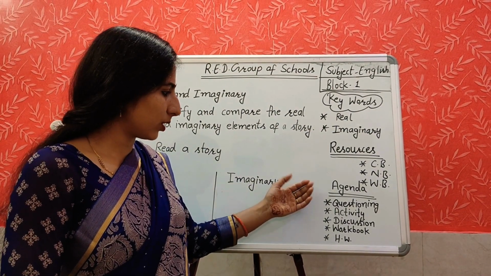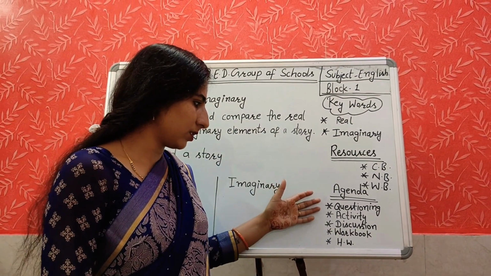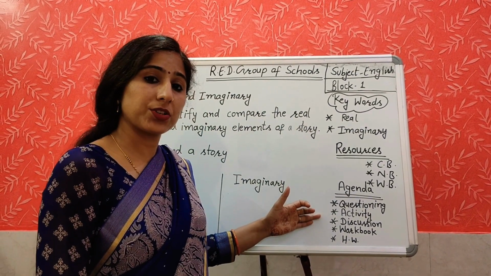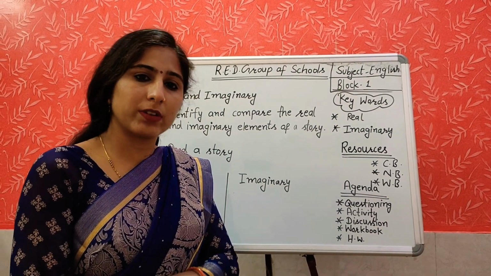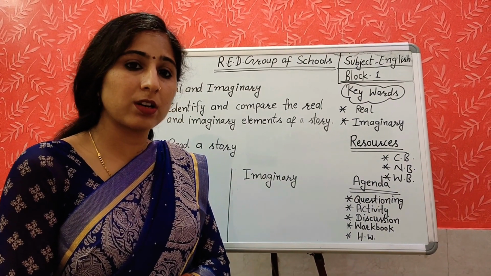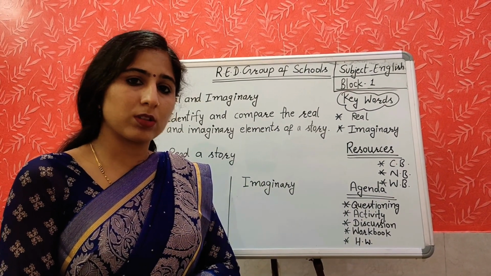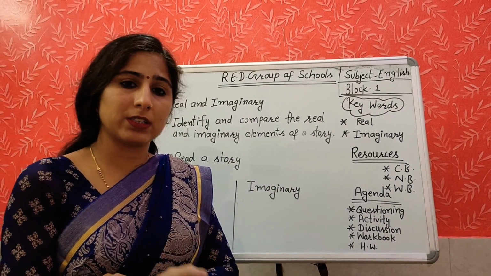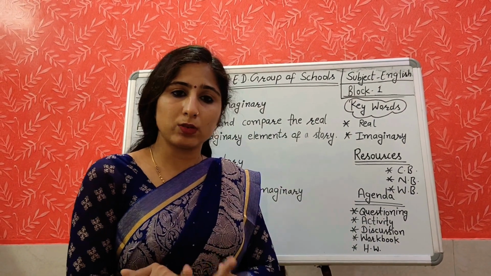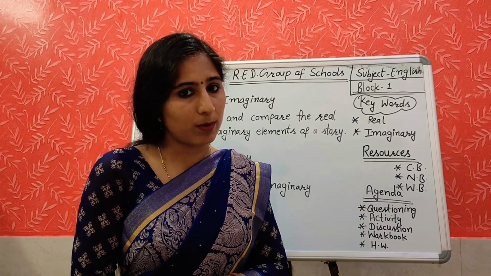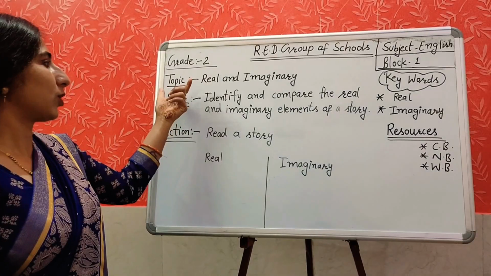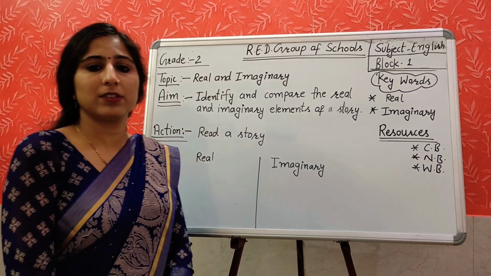Our agenda today is first questioning, then the activity part, after that discussion, then the workbook, and then homework. First we will do the questioning part. I will ask some questions, then we will move on to the activity. After that we will discuss the activity, then you will do the workbook S2, and then I will tell you about the homework. Today my topic is real and imaginary.